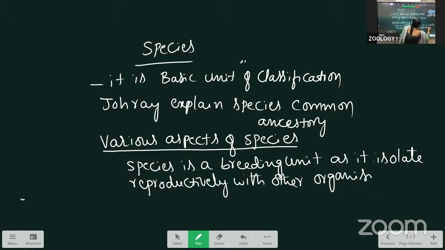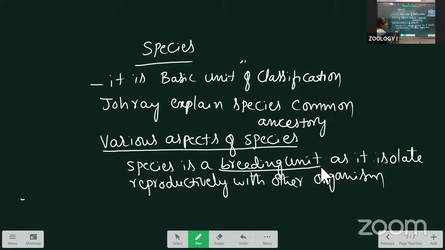For reproduction purposes, they are separated. That is called a breeding unit. Here, breeding unit means the species is a breeding unit as it isolates reproductively from others. That's why the species is called a breeding unit.